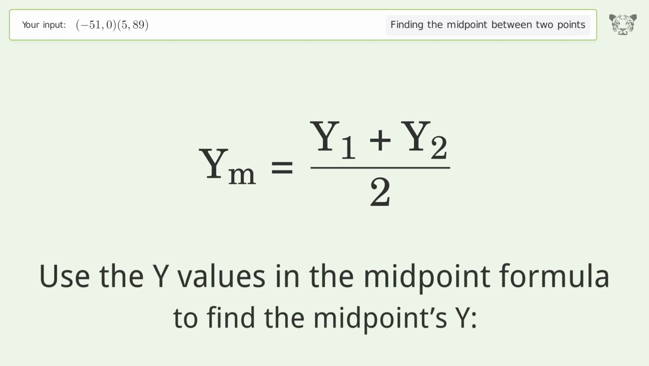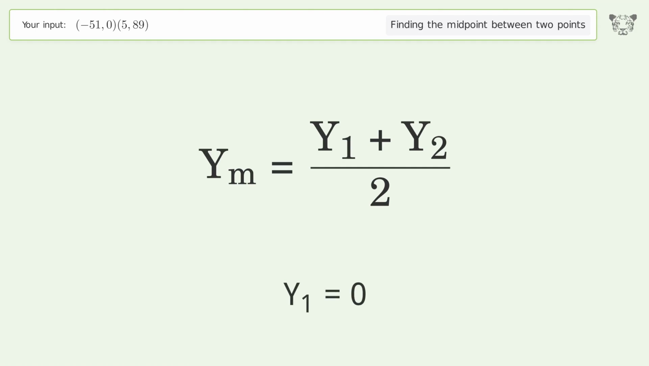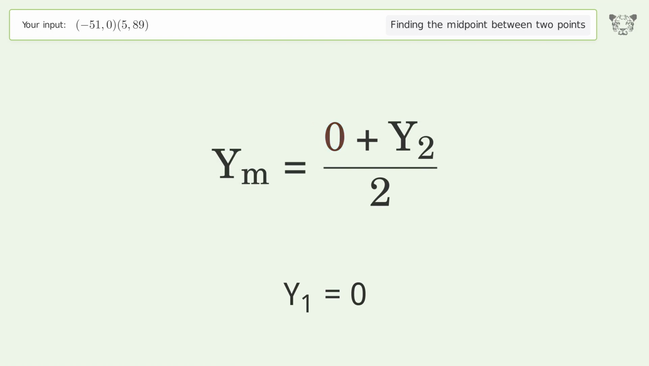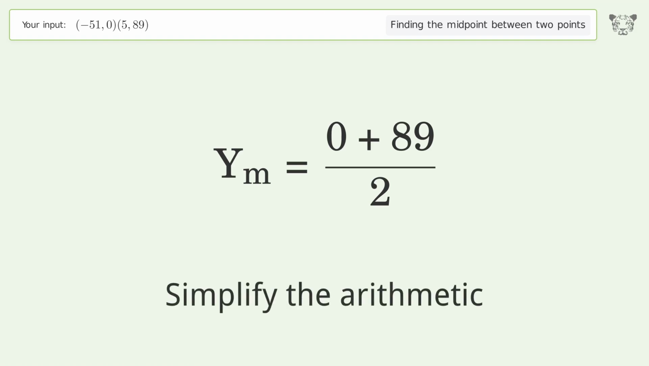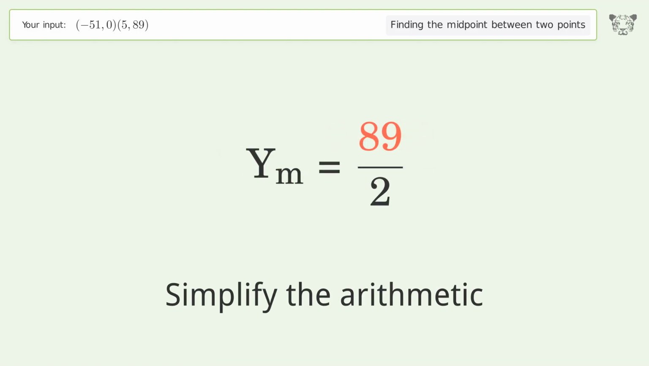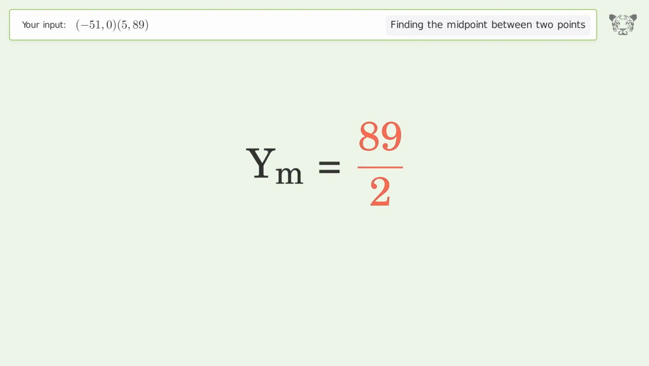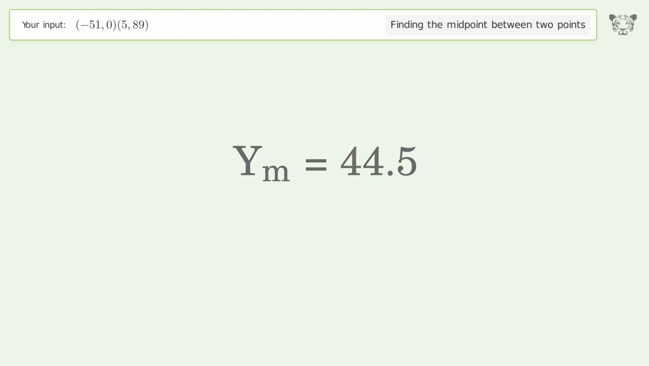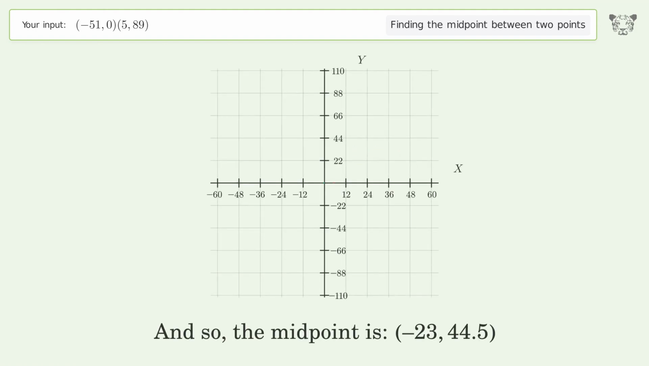Use the y values in the midpoint formula to find the midpoint's y. y1 equals 0. y2 equals 89. Simplify the arithmetic. And so, the midpoint is negative 23, 44.5.